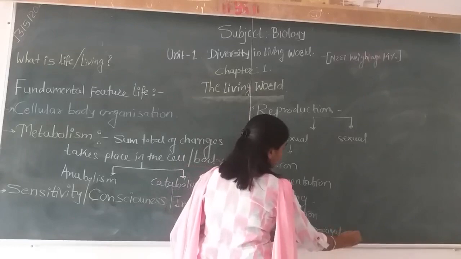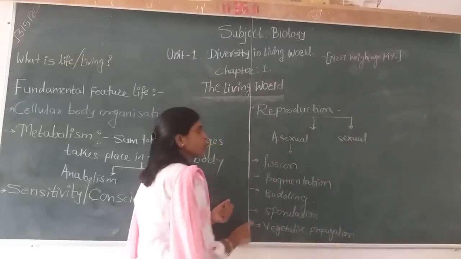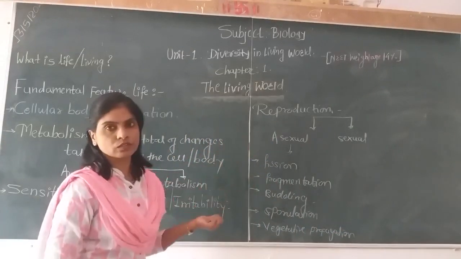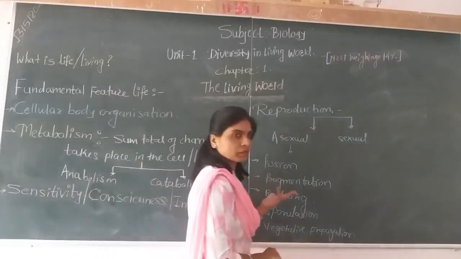These are the different modes of asexual reproduction, with the help of which animals or plants can multiply asexually.